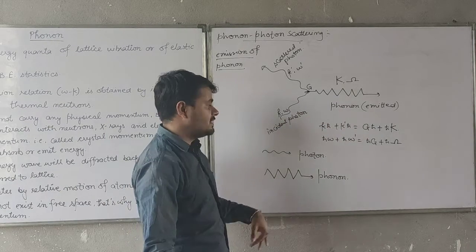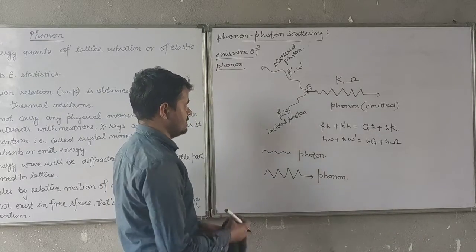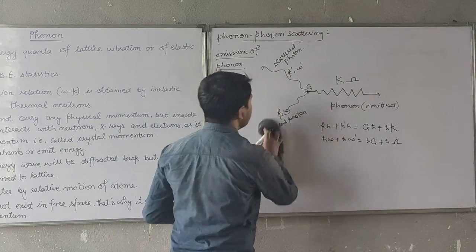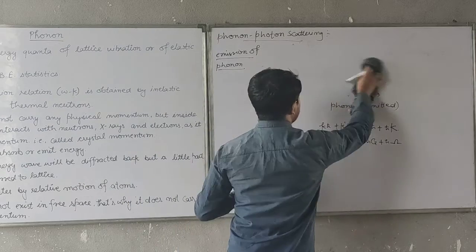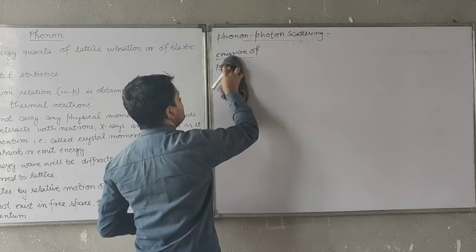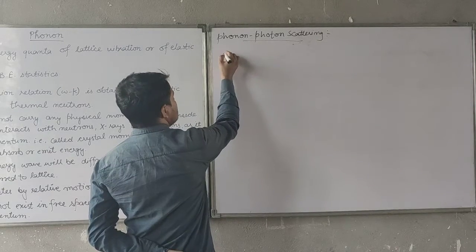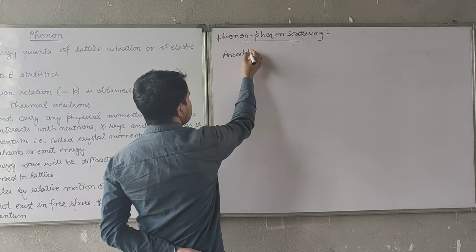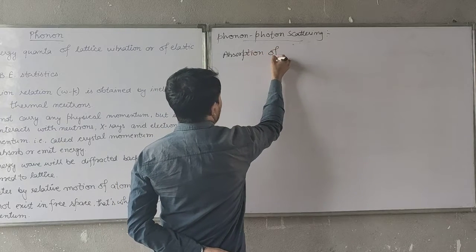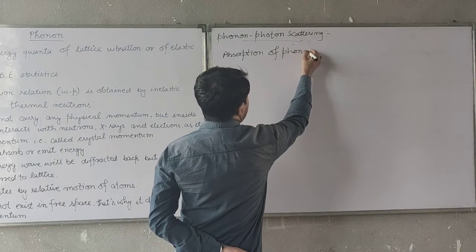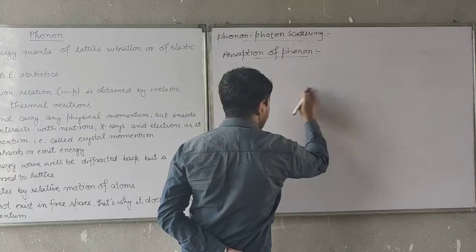Clear? If there is the opposite case, that means phonon will be absorbed. At that point, when I am saying that there is the absorption of phonon, in that case, what happens?